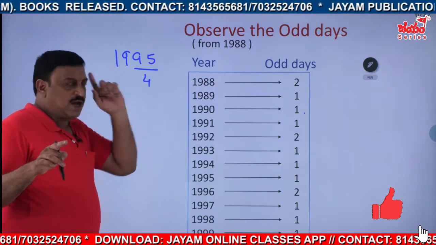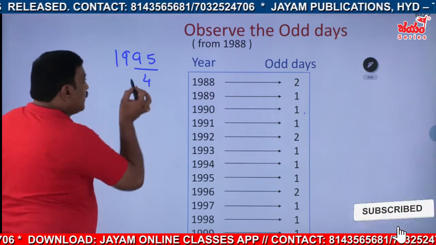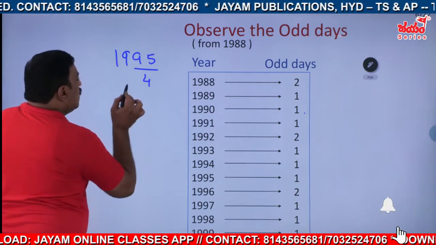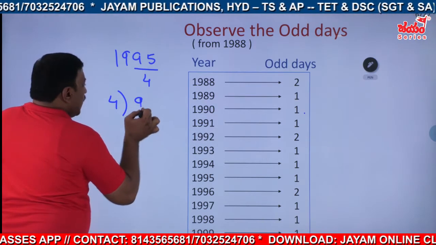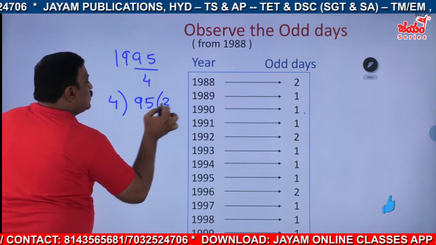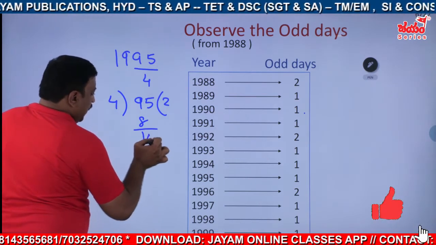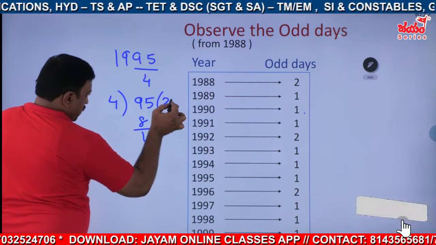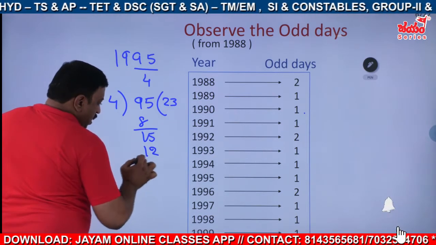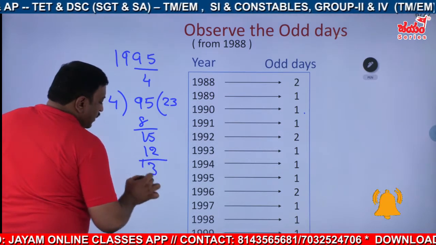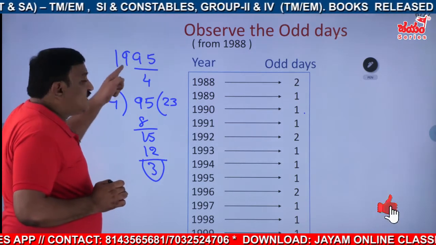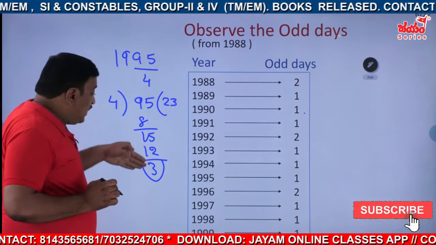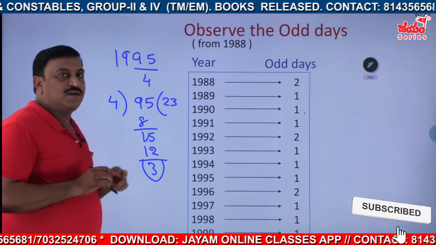Let me explain this one. 1995, I will divide this one with 4. 4 2s 8, 15. 4 3s is 12. That is not exactly divisible, and the remainder is 3. That means this 1995 is 3 years after a leap year.